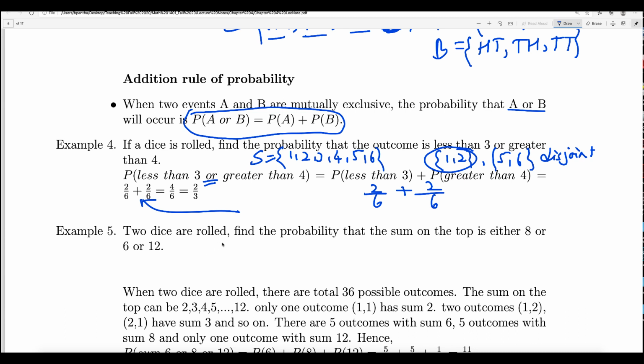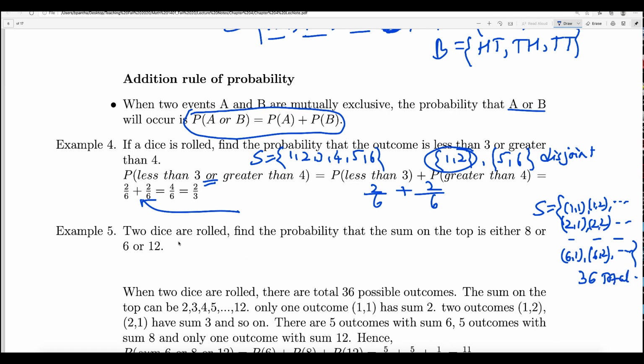Two dice are rolled. Do you remember how you find the total outcomes in the sample space when two dice are rolled? The sample space will be like (1,1), (1,2), and so on. Similarly, (2,1), (2,2), and so on. You continue that way, and the last ones are (6,1), (6,2), and so on. In this way, you will get 6 outcomes in each row, so the total number of outcomes will be 36.